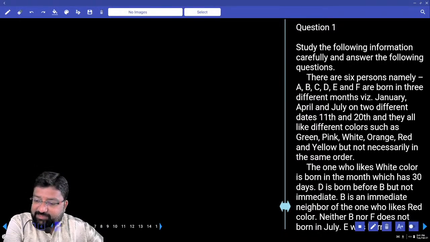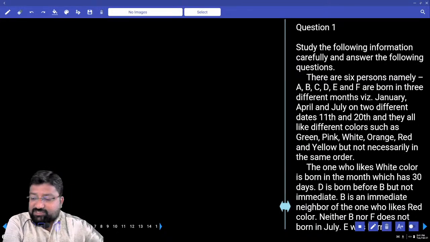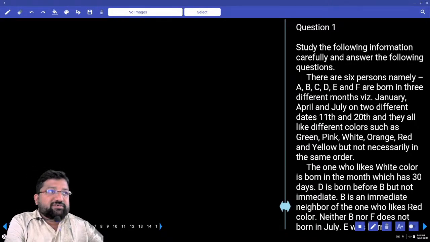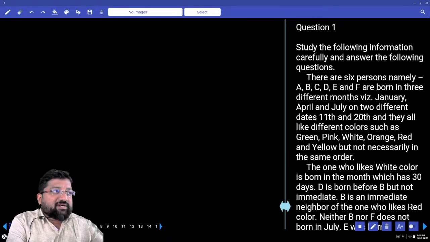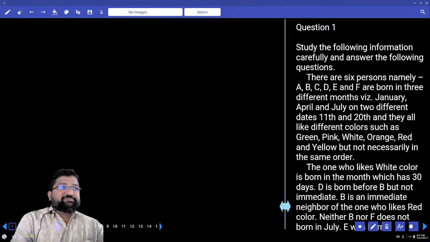How many persons? 6 persons, namely A, B, C, D, E, and F, are born in 3 different months, January, April, and July, on 2 different dates, 11th and 20th, and they all like different colors, such as green, pink, white, orange, red, and yellow, but not necessarily in the same order. This is a question on 3 months, 2 dates. And there are 2 parameters that are supposed to be distributed. One is person and the other one is color.